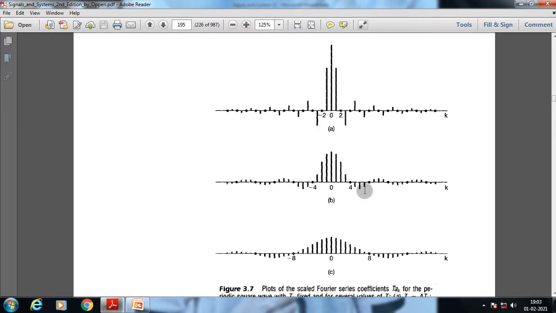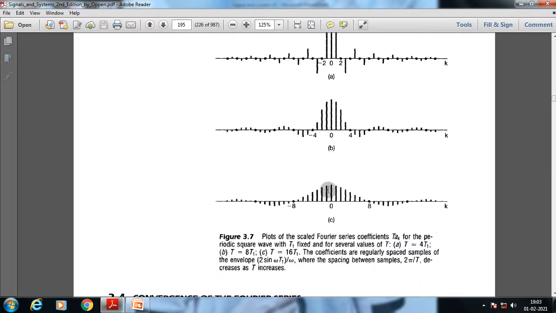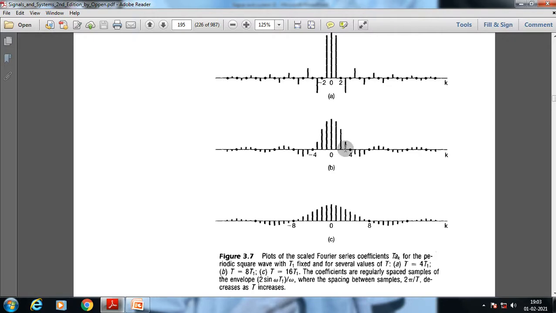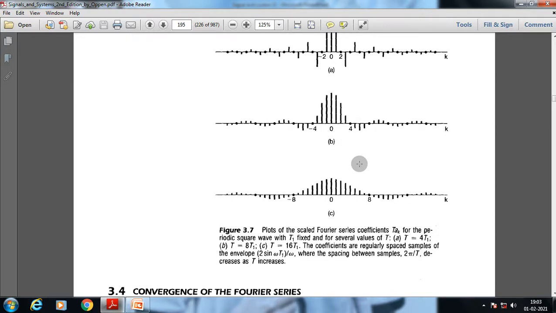Now as we increase the time period, the fundamental frequency will decrease. With decreasing fundamental frequency, the spacing of the samples will get closer within a range, by the increased fundamental period. So with the decreasing fundamental frequency, the sample spacing decreases.